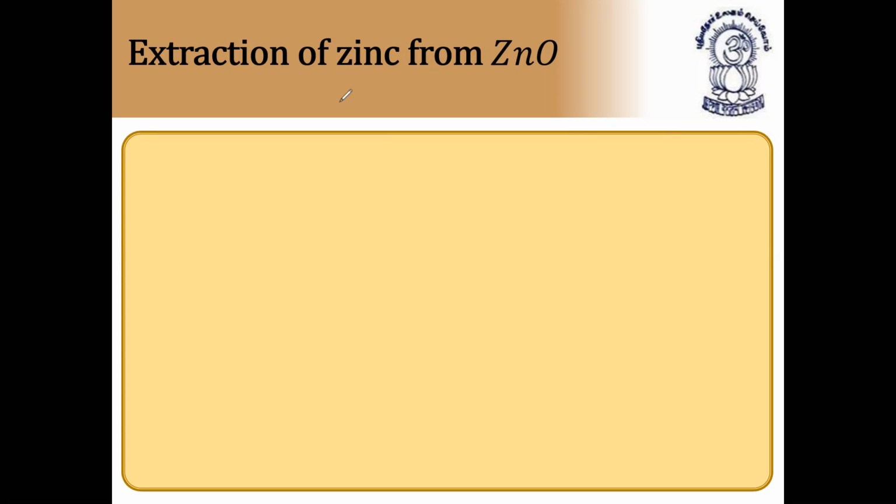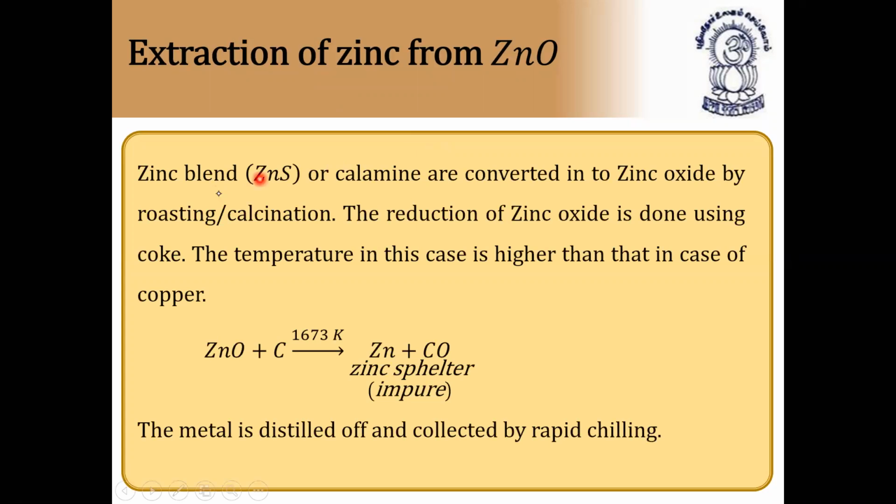So next we have zinc, extraction of zinc from zinc oxide and zinc blende. First, generally, zinc blende or calamine are converted into zinc oxide by roasting or calcination. So for zinc blende, the first step in the extraction of zinc is common. How will you concentrate? Concentration of zinc sulfide can be done by the froth flotation process, as usual.